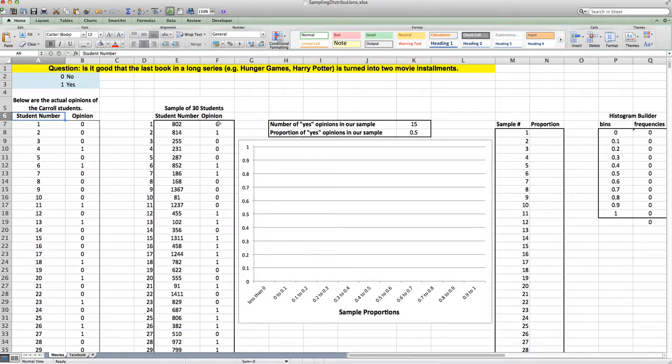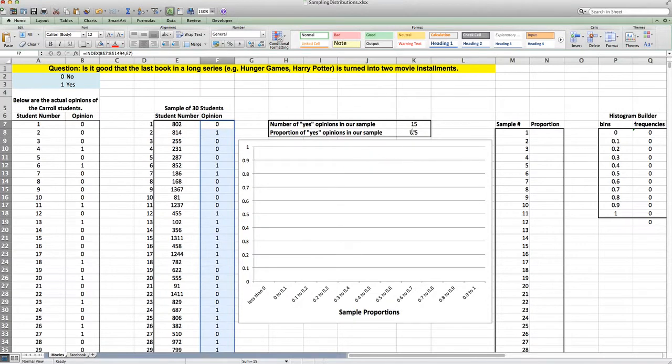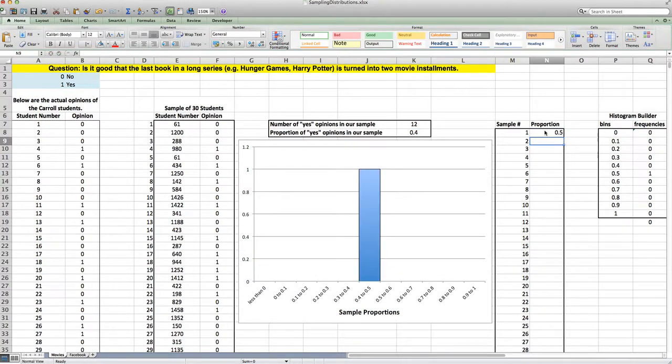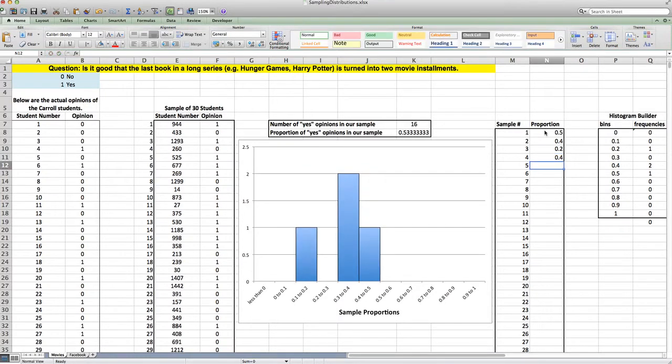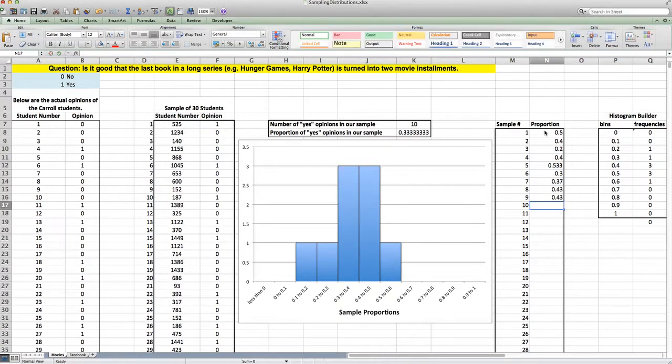So if we take a sample of 30 people, and I have Excel set up to actually sample 30 people and pull out their yeses or nos, I can write down the proportion of people who said yes in my small sample. So if I got 15 out of the 30, I've got 50%. Now, hypothetically, if we were able to do this over and over and over again, every time we would get a slightly different proportion. When you do this over and over again, you build what's called the sampling distribution. And what you don't know is where you fall in this sampling distribution.